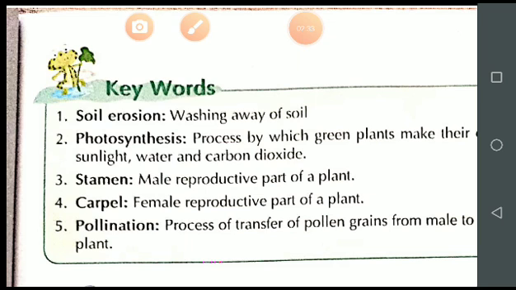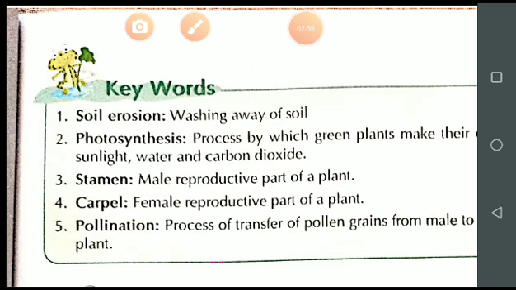See, student, leaves are also known as the kitchen of the plants because leaves prepare food for the plant. Most of the leaves are green in color. And do you know why the color of the leaf is green? It is due to the presence of the pigment known as chlorophyll.